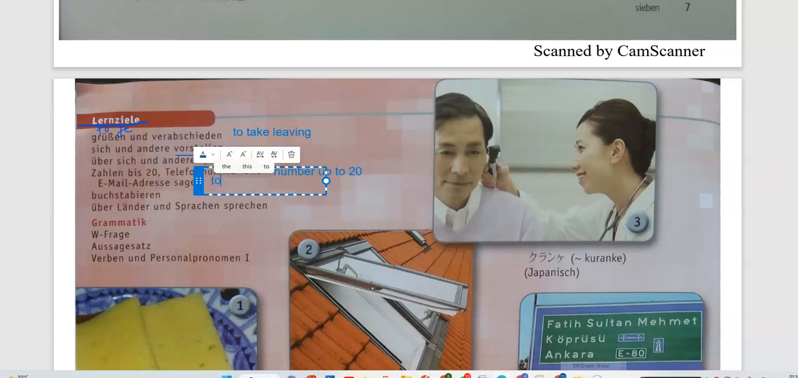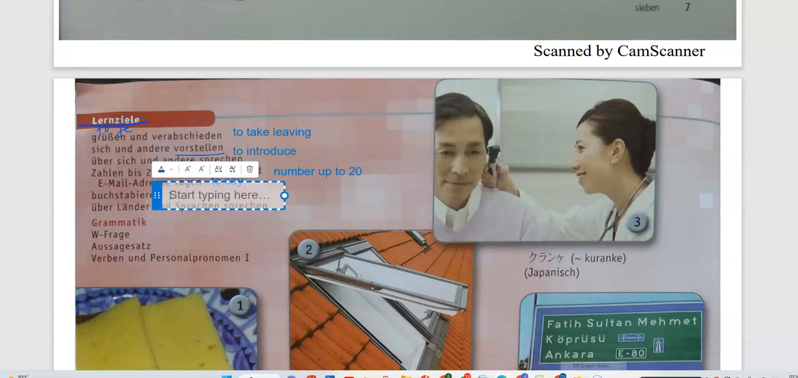Sagen is to say, it is a verb. How to say the email address. And then Buchstabieren. Buchstabieren is how to say each and every letter slowly. To pronounce or say the letters slowly is what Buchstabieren is.